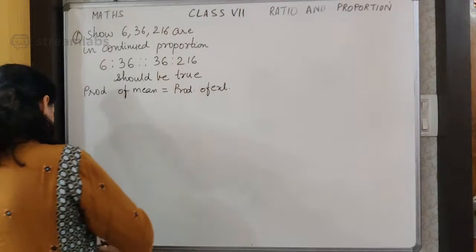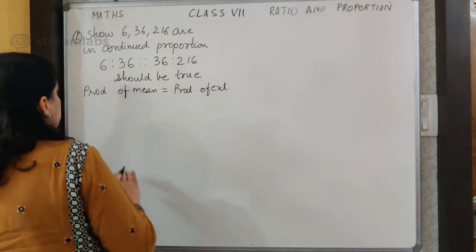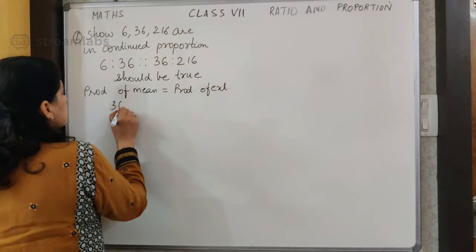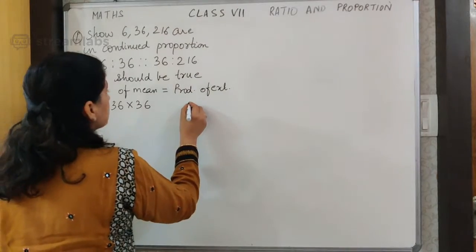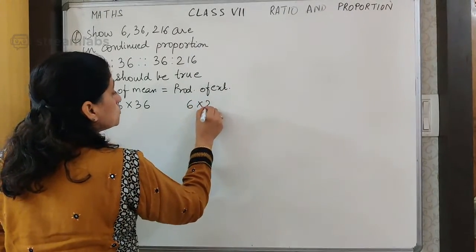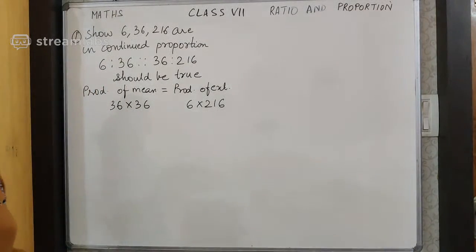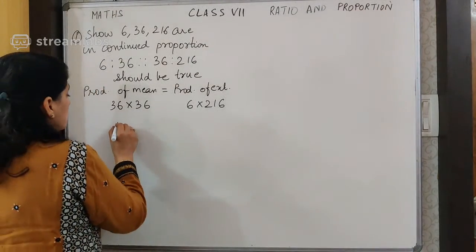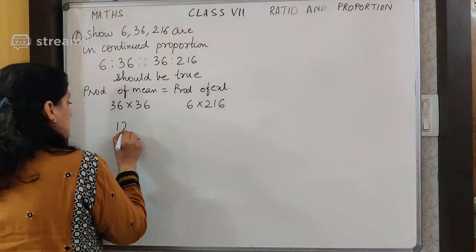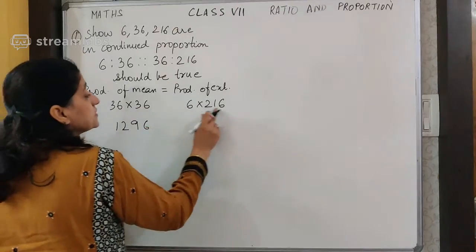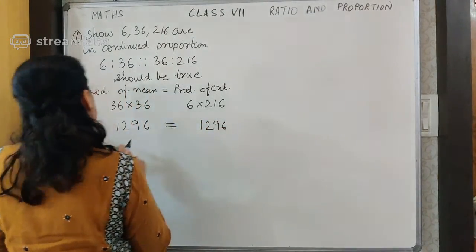36 and 36. So here I have 36 into 36, and this side we will be doing 6 into 216. Now 36 into 36 gives you 1296, and 6 into 216 also gives you 1296.